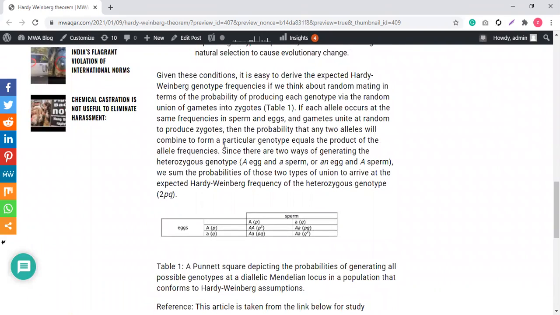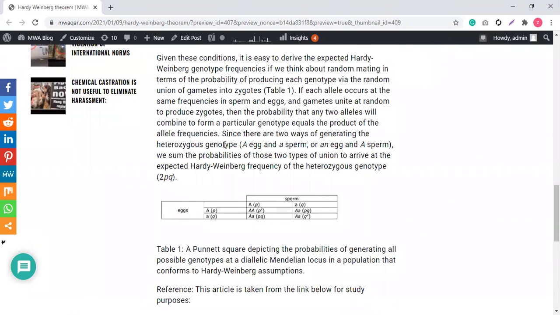Given these conditions, it is easy to derive the expected Hardy-Weinberg genotypic frequencies with Mendel's law. Using the Punnett square and Mendel's law for two alleles, capital A and small a, we will see that each allele occurs at the same frequency in sperm and egg, because we are talking about diploid members. We form from the sperm and the egg. In diploid cases, we have one chromosome from the sperm and one chromosome from the egg, and the genes are present in the form of pairs, like I said before.